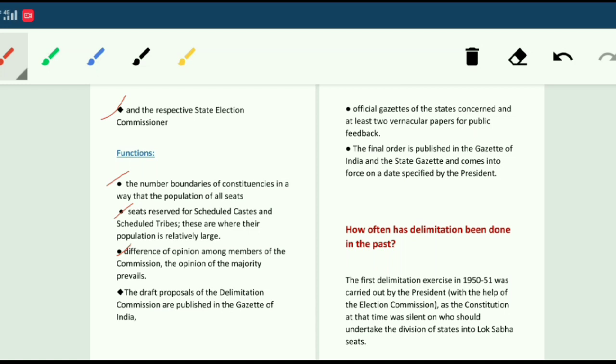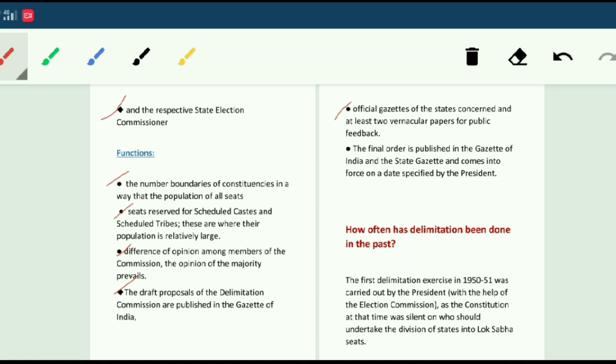The draft proposals of the delimitation commission are published in the Gazette of India, the official gazettes of the states concerned, and at least two vernacular papers for public feedback. So they must get public feedback for this delimitation.